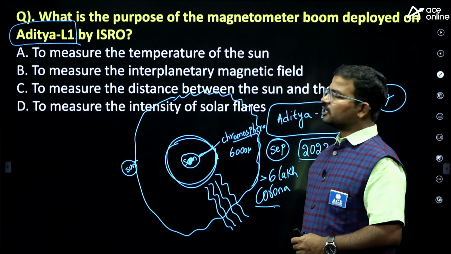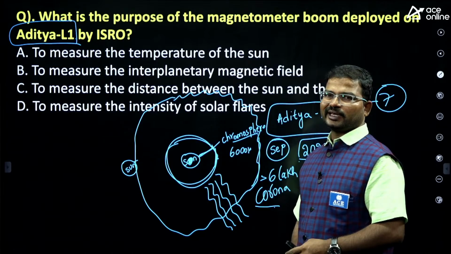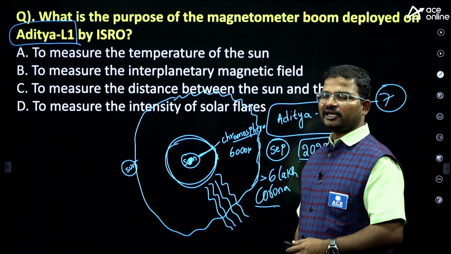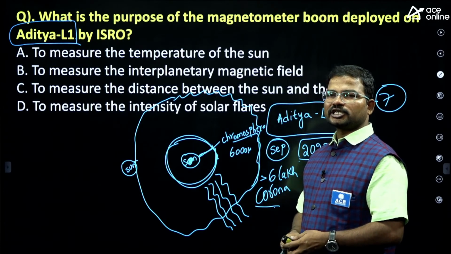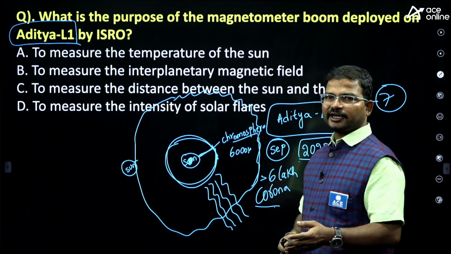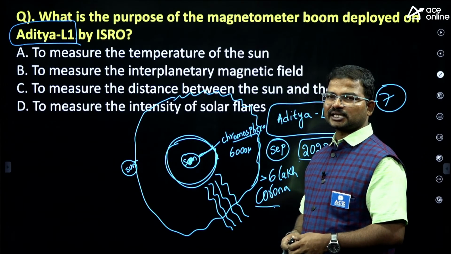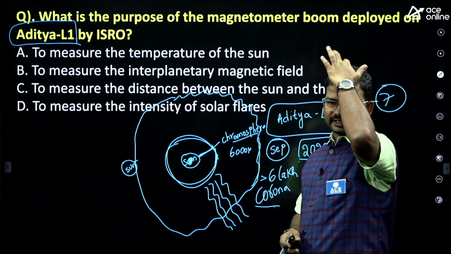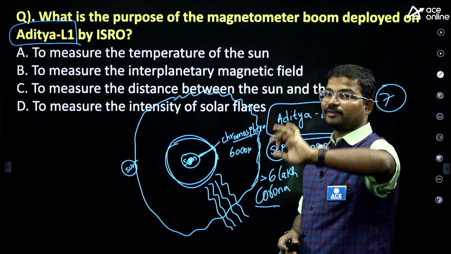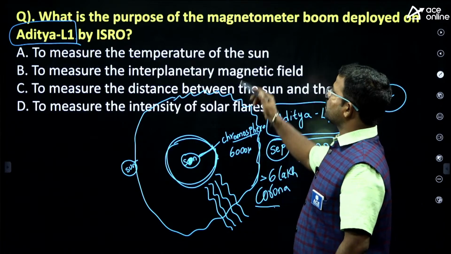Okay, so that's why, next, one of the payloads especially in this Aditya L1. Next, to study about ultraviolet radiation, infrared radiation, and coronal mass ejection. So to study all these things, we have finally launched 7 payloads. In that, one of the payloads is the magnetometer.